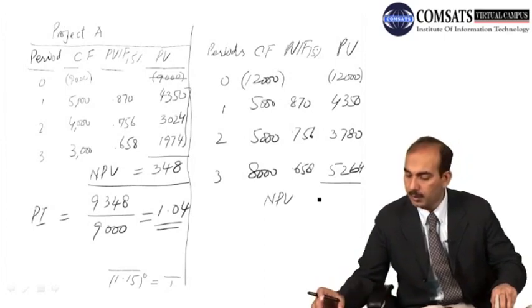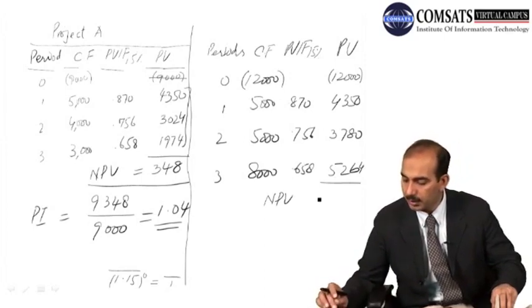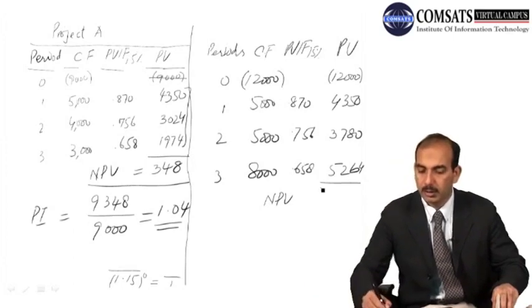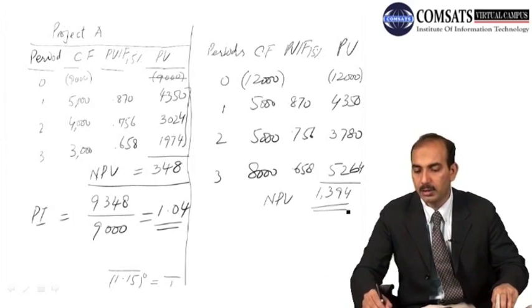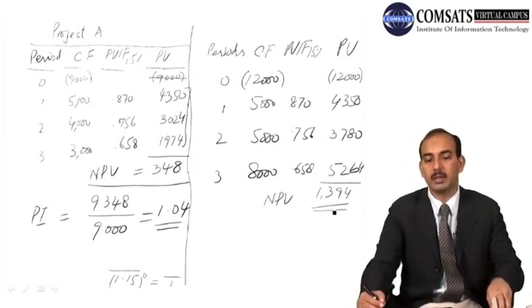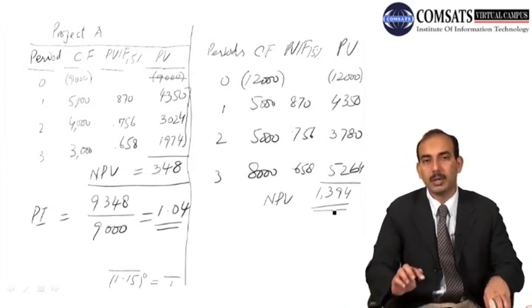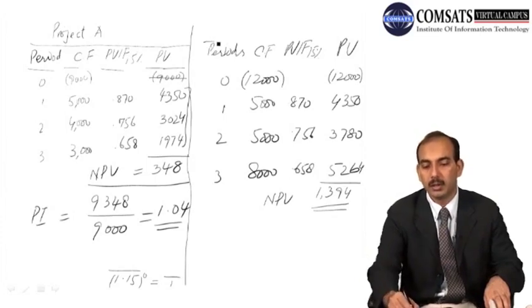So we have $1,394 as a positive value. In this case, if you look at the net present values, project B is favorable for the firm to adopt.